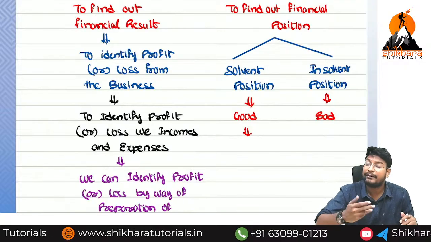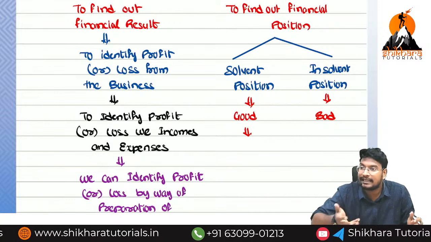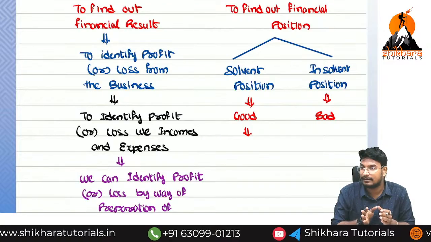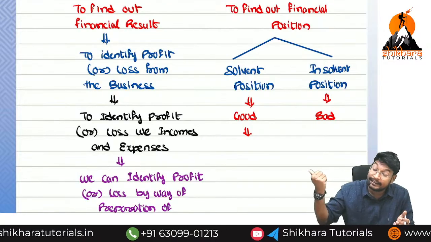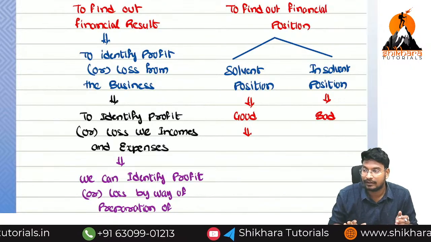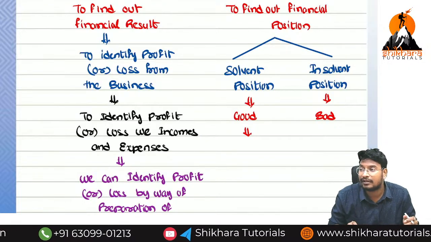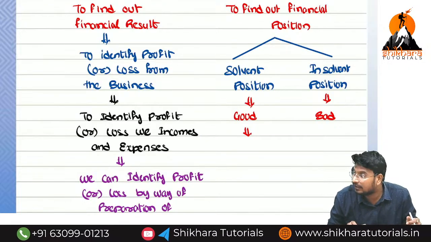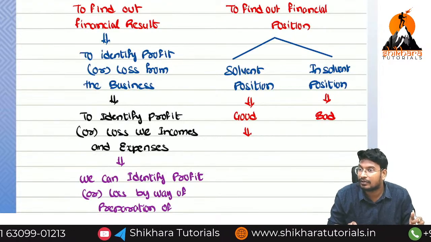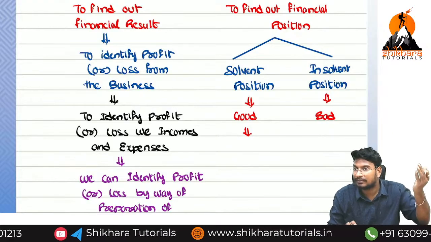Okay, how will we repay? By way of selling the assets in the market. Imagine we are having the assets, the book value will be different and the realizable value will be different. What is the meaning of realizable value? Market value. Now in the books we can show 10 lakhs, 20 lakhs like that. Why? Because we will revalue the assets. Sometimes we can show the book value less, because we may get income tax problems like that. Sometimes we will show more, sometimes we will show less.